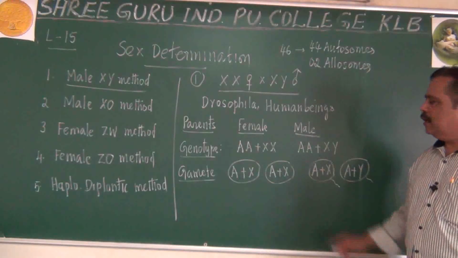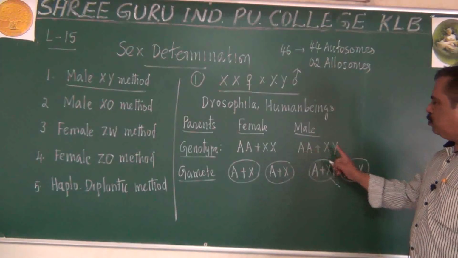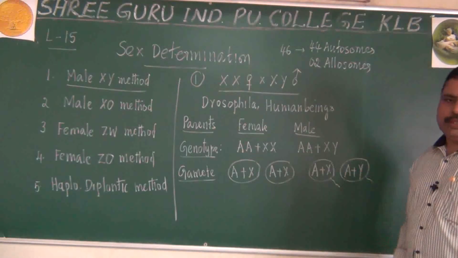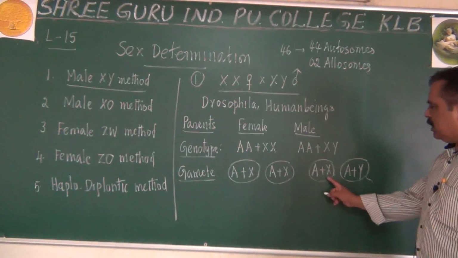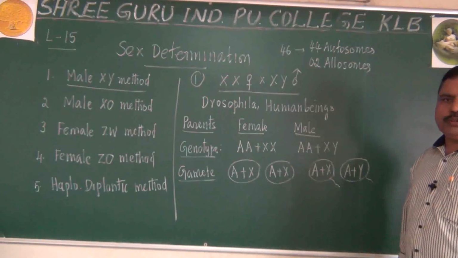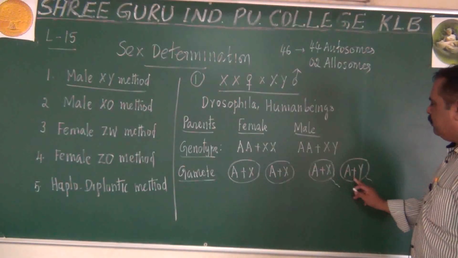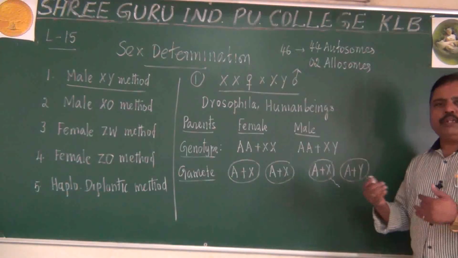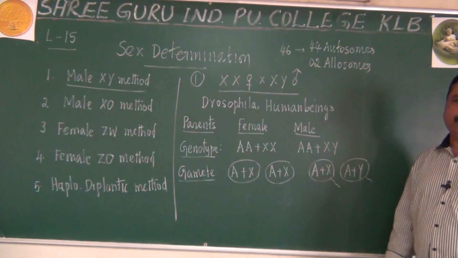Males are able to produce 2 types of gametes. 50% of the gametes will have the X chromosome, and another 50% will have the Y chromosome.